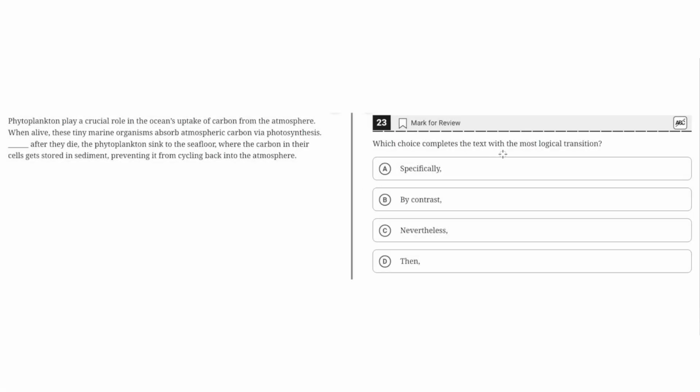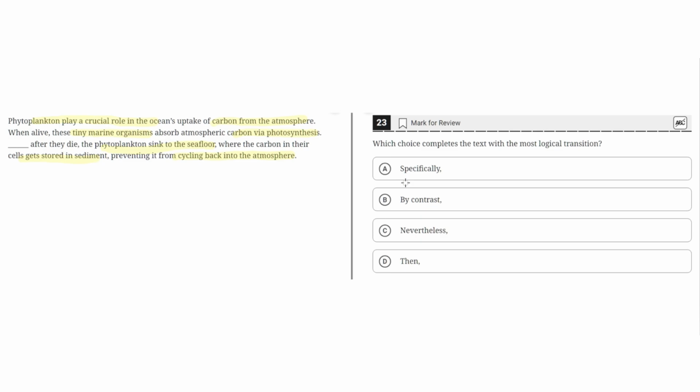Which choice completes the text with the most logical transition? Phytoplankton play a crucial role in the ocean's uptake of carbon from the atmosphere. When alive, these tiny marine organisms absorb atmospheric carbon via photosynthesis. Blank after they die, the phytoplankton sink to the sea floor, where the carbon in their cells gets stored in sediment, preventing it from cycling back into the atmosphere.